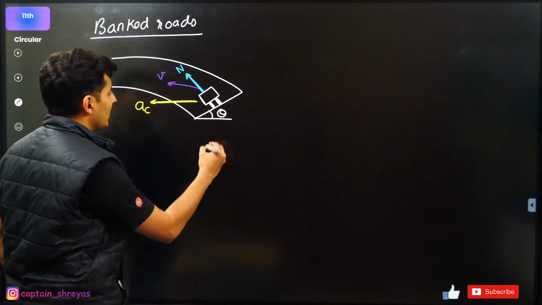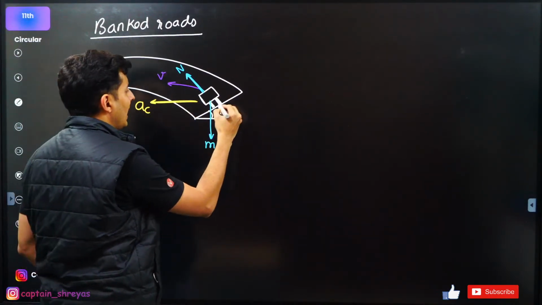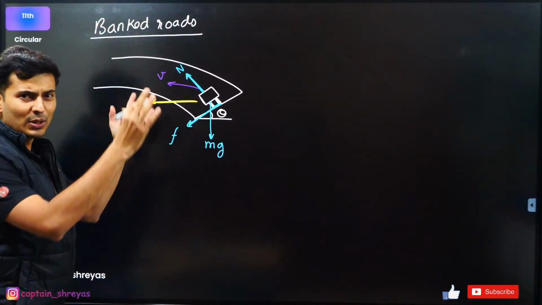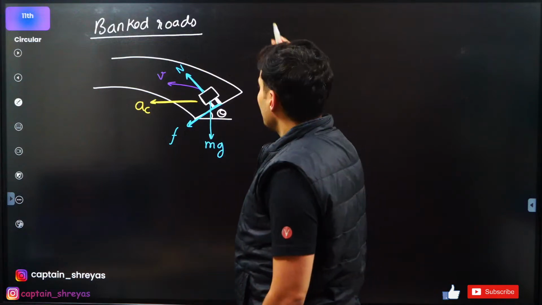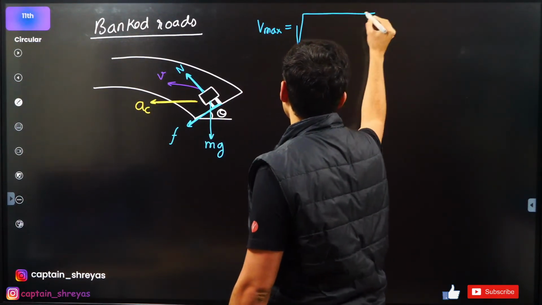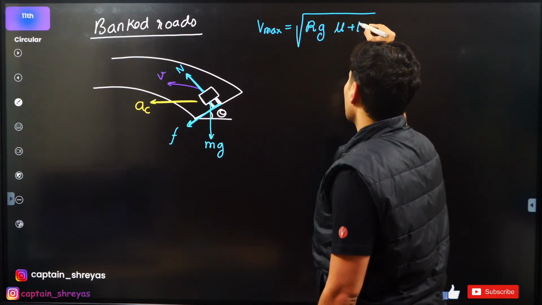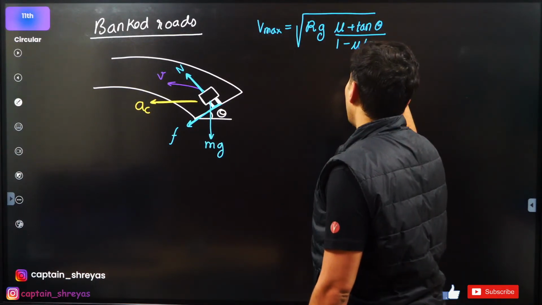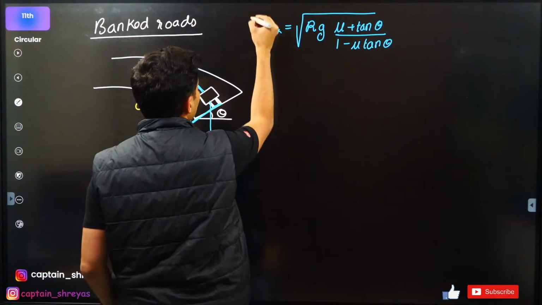So other forces remain the same, which is like weight, and your friction will act downwards. Then when you write all the equations and all that stuff, you will get the answer. There is nothing great about it. So the final maximum speed with which you can go turns out to be root of radius times acceleration due to gravity, times (mu plus tan theta) upon (1 minus mu tan theta). This is the maximum speed with which you can go, my dear students.